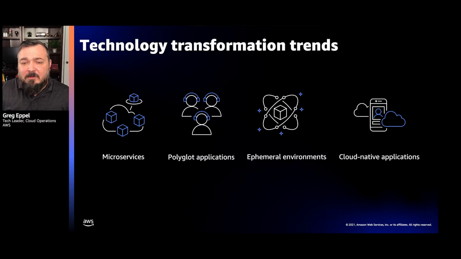Cloud native applications also tend to be more difficult to observe. When you're dealing with a monolith on a VM, it's much easier to capture all the information, all the signals that you need, versus cloud native applications where you're abstracted from a lot more.